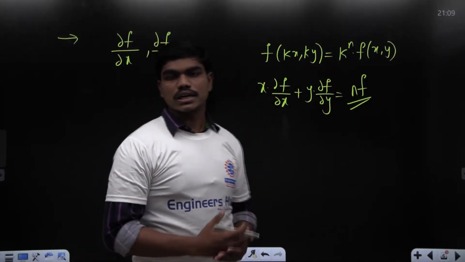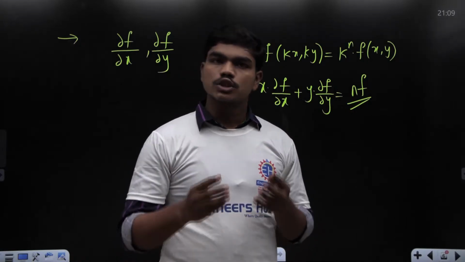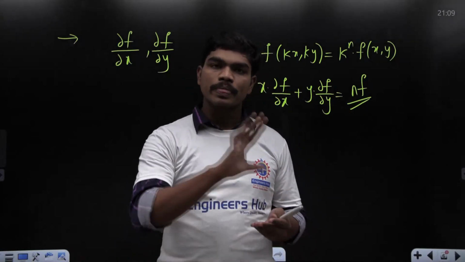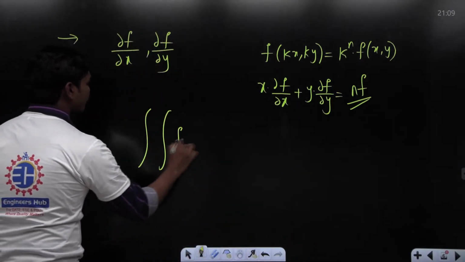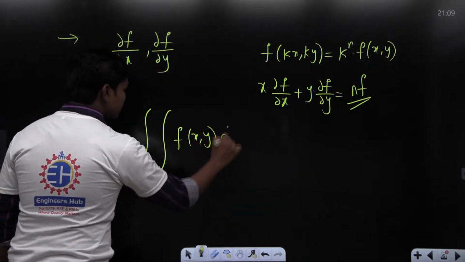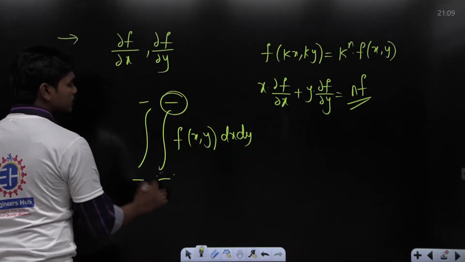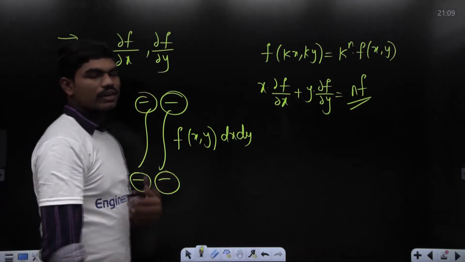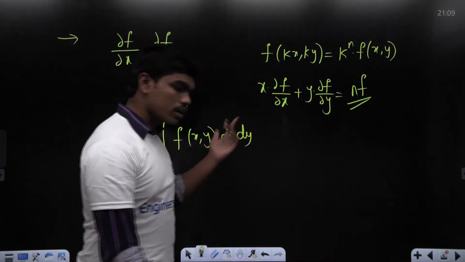So after seeing these partial differentiations, we have stepped on to the most important and easiest topic, multiple integrals, correct? So in multiple integrals, we have seen how to write the limits on a double integral or maybe a triple integral if it's given. Whenever you have a function f of x comma y, dx dy or dy dx, depending upon the limits that you write here, we have seen how to write these 4 limits. And of course, we have learned one very important concept, which is the change of variables of integration, or the change of order of integration as well.